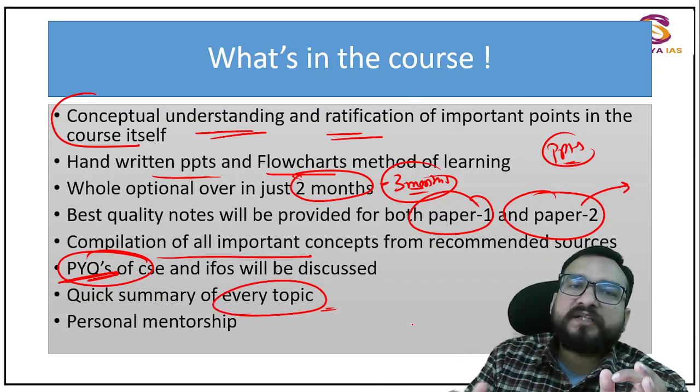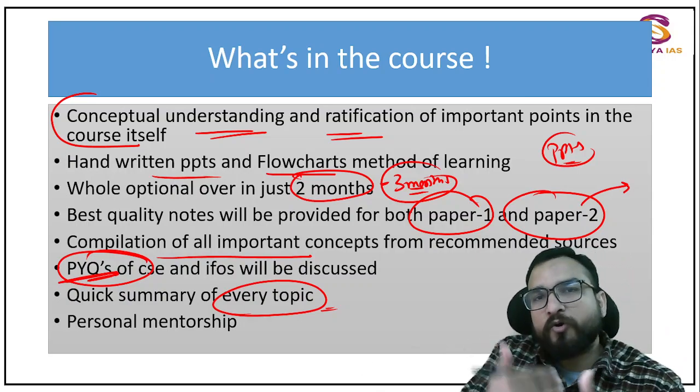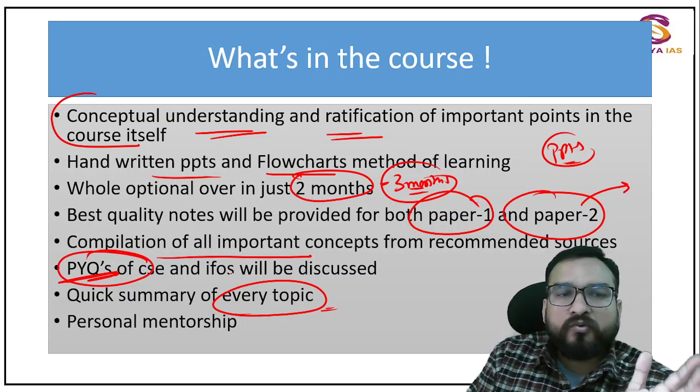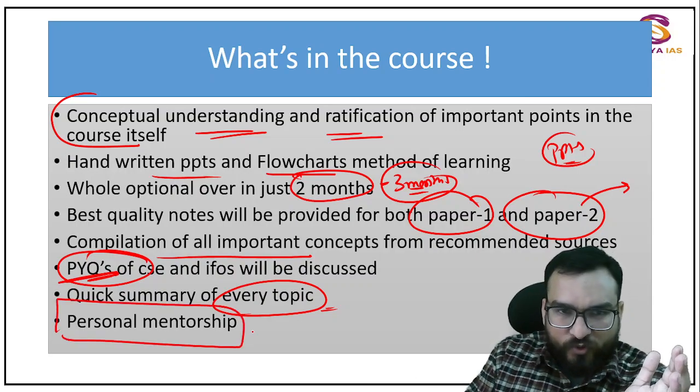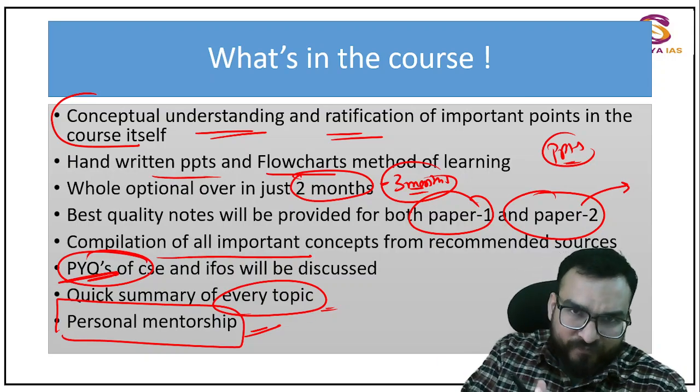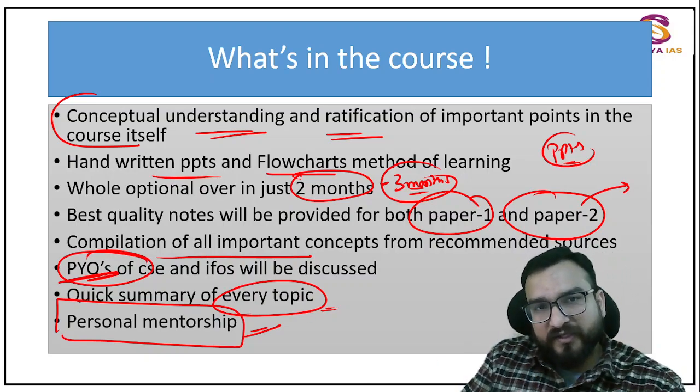And personal mentorship means we'll always be in connect, because online what happens is that the connect is missing, but we'll be connected through this personal mentorship feature. You can call me anytime, you will be getting my personal number, and I'll be dealing with your progress with this particular option, right guys?